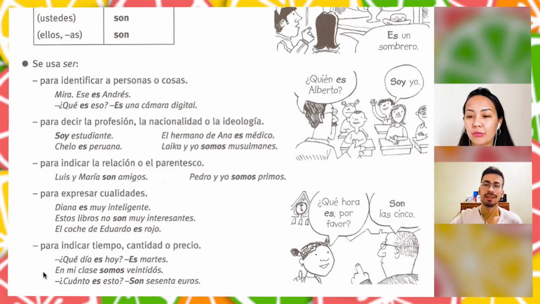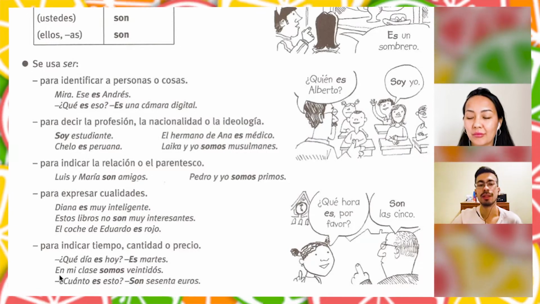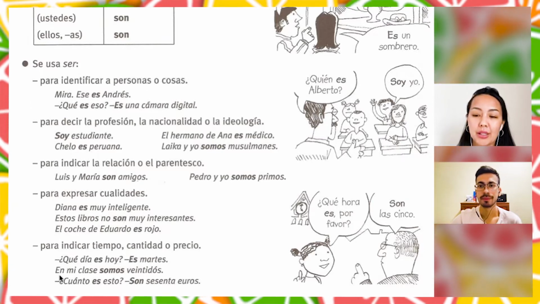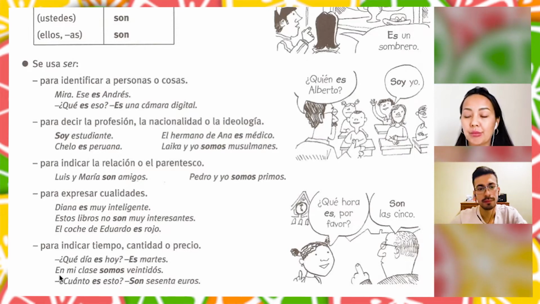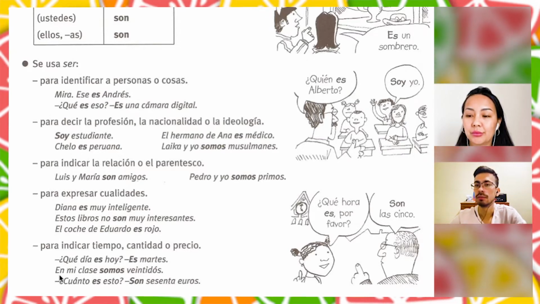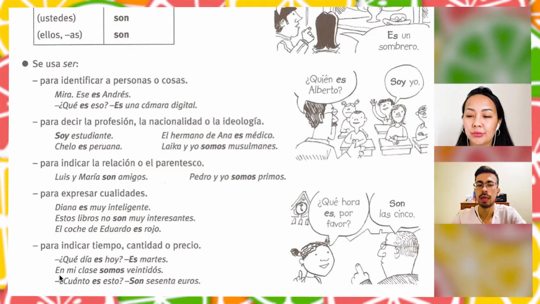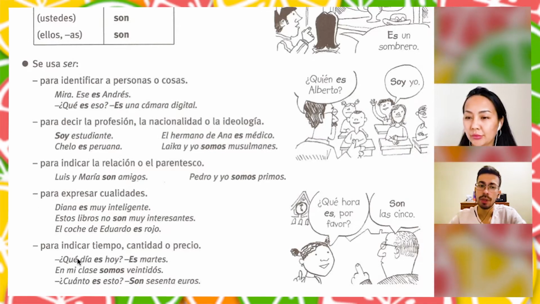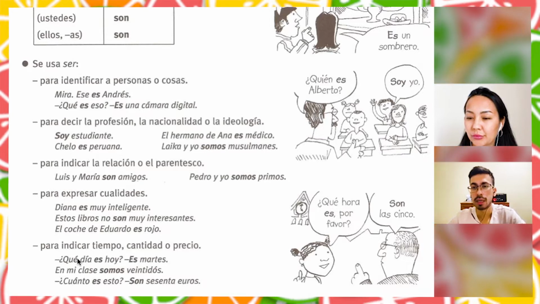No, sorry. This is like I translated in another way. En mi clase somos 22. In my class are 22. And in English, we say there are. It's also plural. Okay. ¿Cuánto es esto? How much is it? Son 60 euros. It is 60 euros. So here we talk about time, quantity, and price.